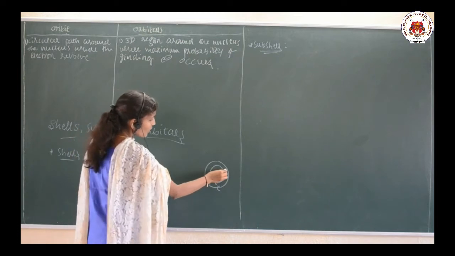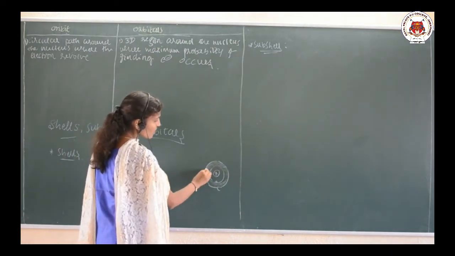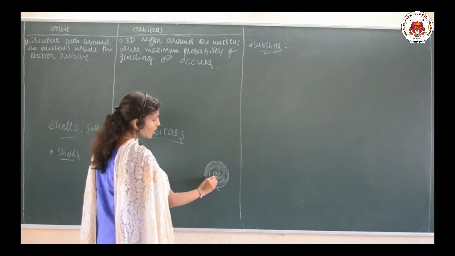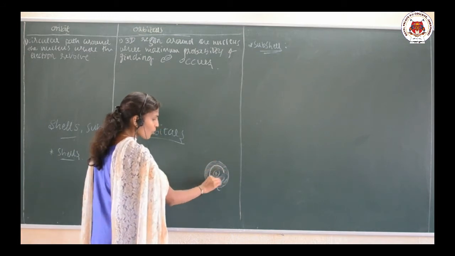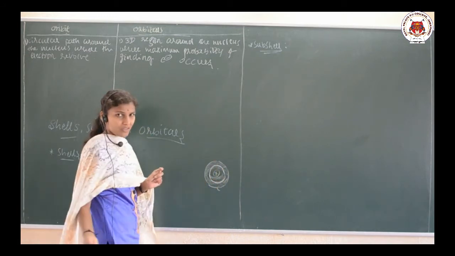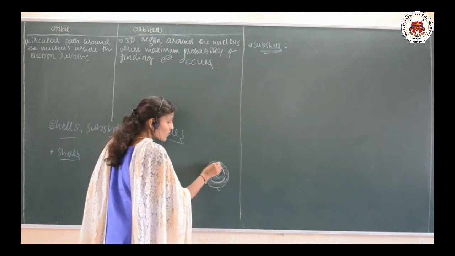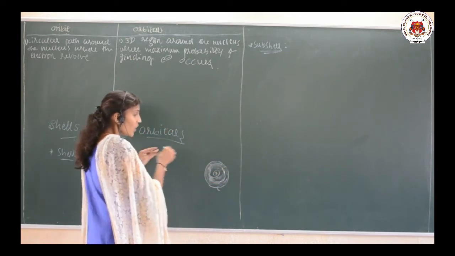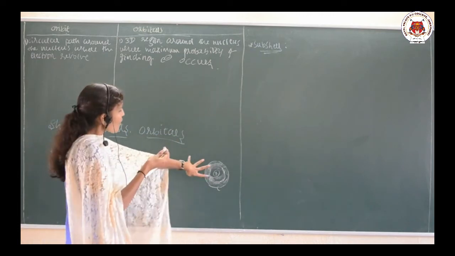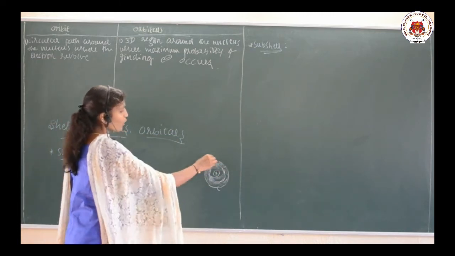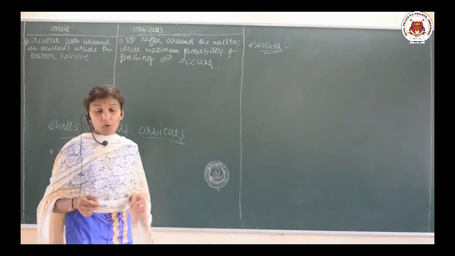This region around the nucleus is the orbital, while this one is the orbit. Orbit is the circular path where the electron revolves around the nucleus, while orbital is the three-dimensional region where there is a probability of finding the electron.